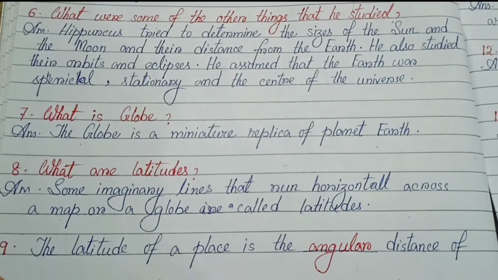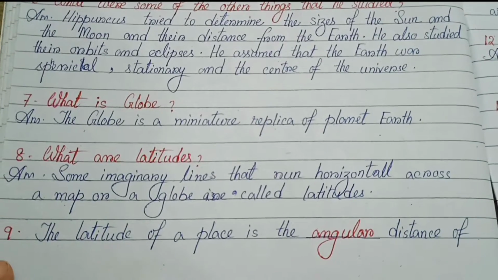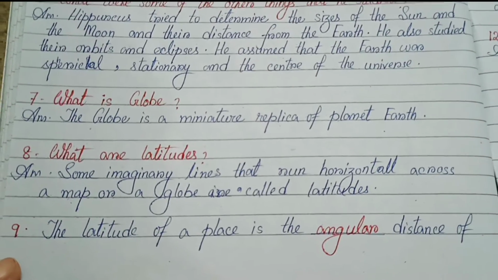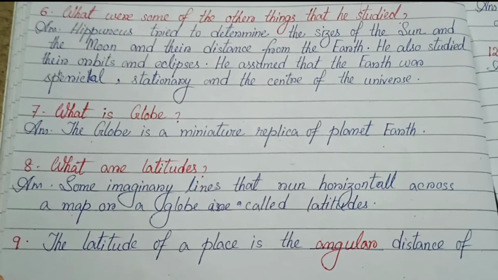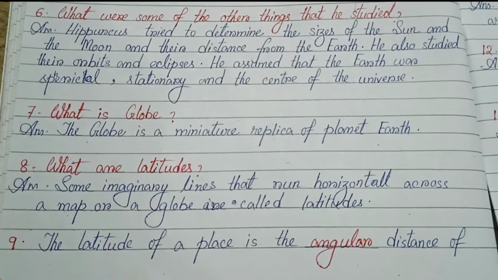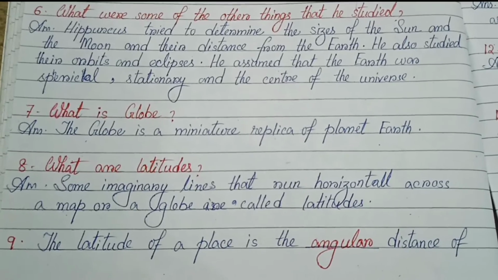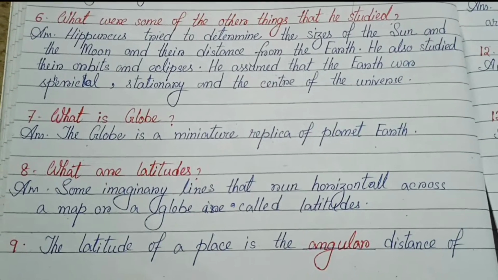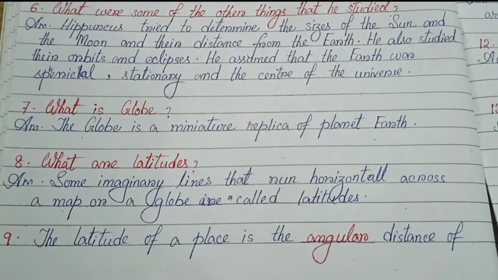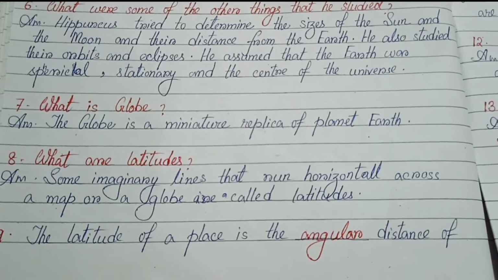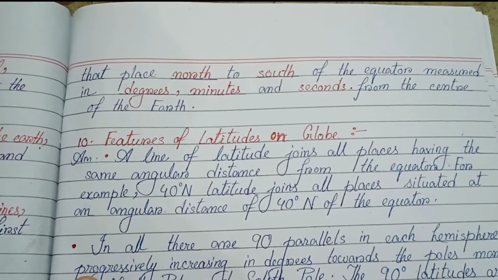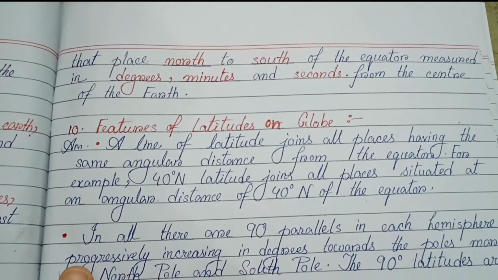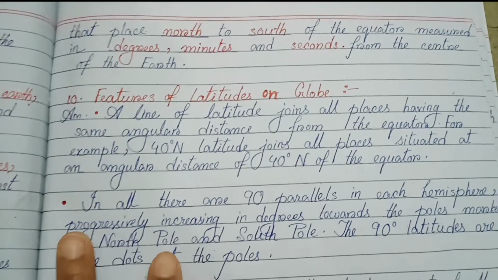Number 7, what is globe? The globe is a miniature replica of planet Earth. Number 8, what are latitudes? Some imaginary lines that run horizontal across a map or a globe are called latitudes. Number 9, the latitude of a place is the angular distance of that place north to south of the equator, measured in degrees, minutes and seconds from the center of the earth.